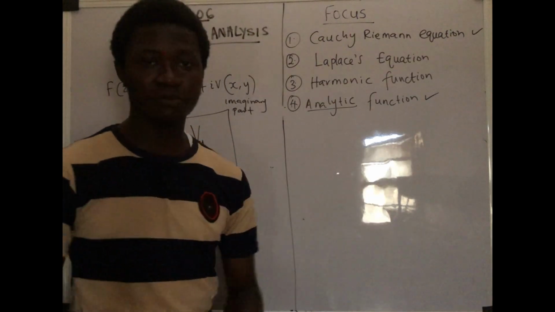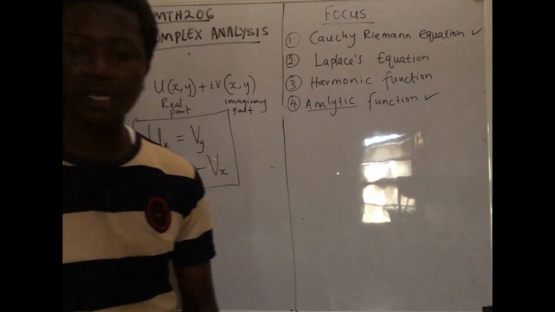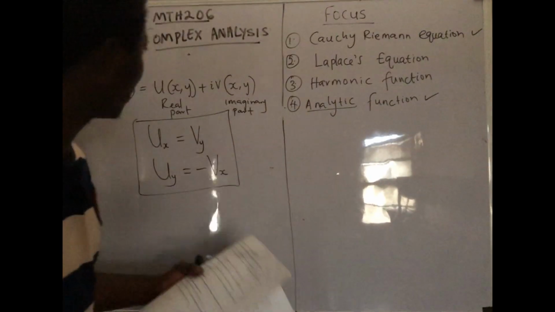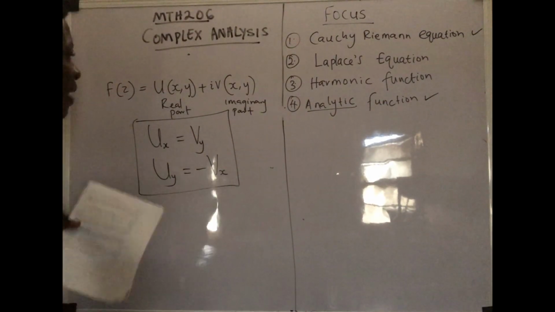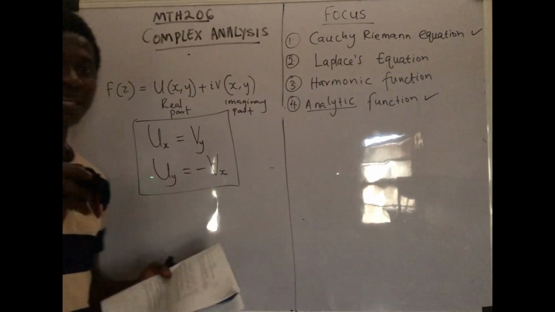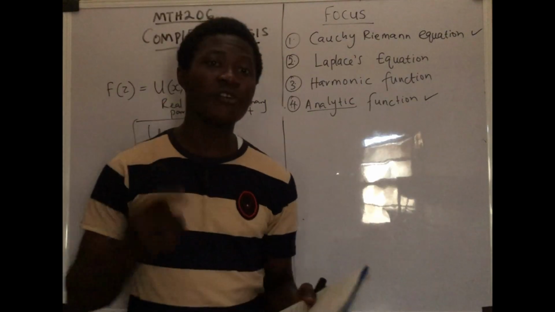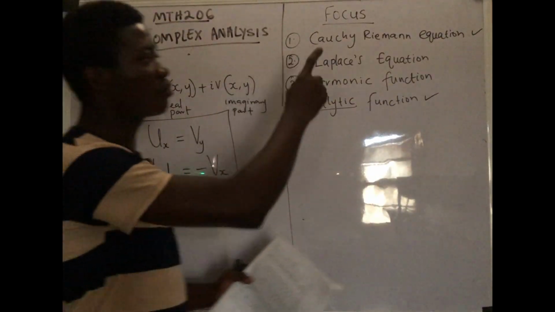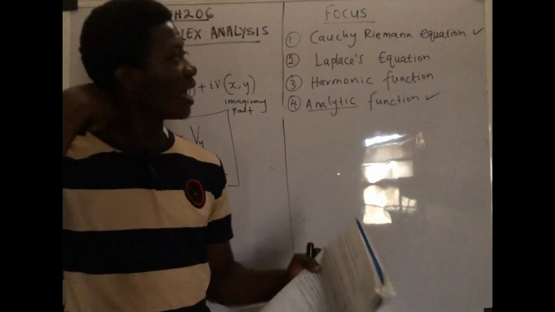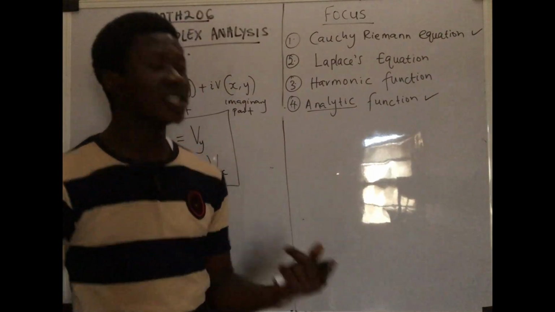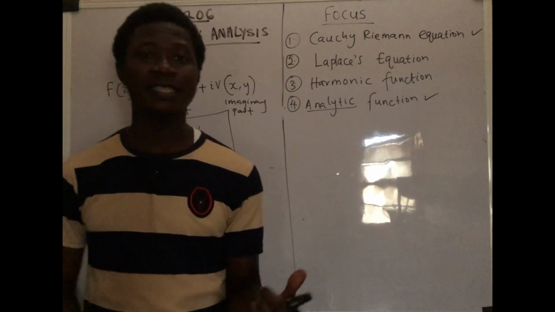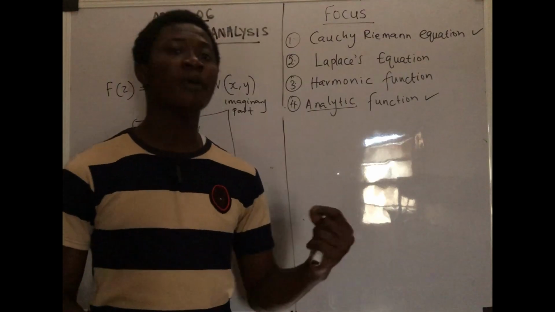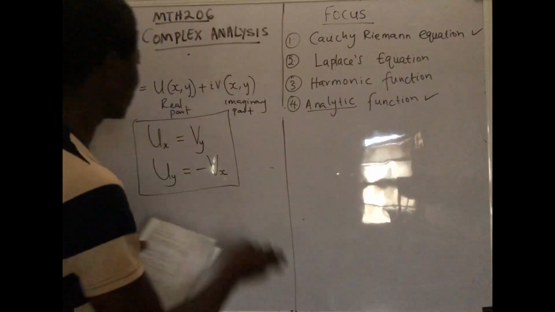I'm still going to discuss others, but let's take one particular example, okay? I have one example here to clarify this. So please, if you understand this, drop in the comments that I already understand what Cauchy Riemann's equation is all about. It's as simple as this. And also tell me in the comments that you already know what function exactly it is used to prove, or what function it satisfies. Let's look at this question.